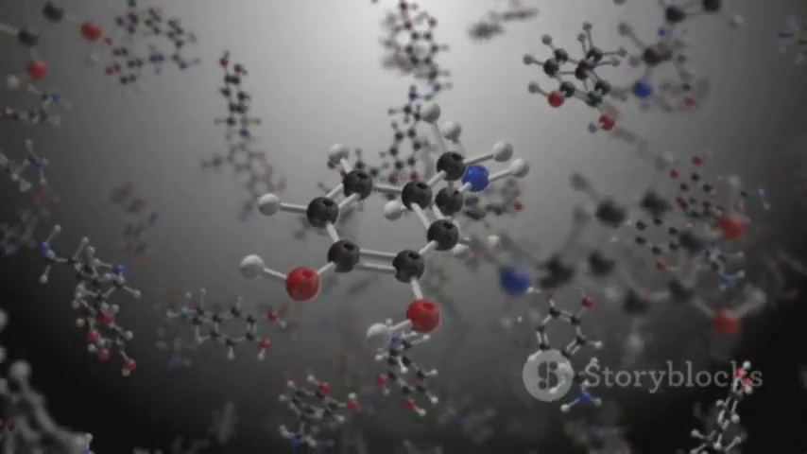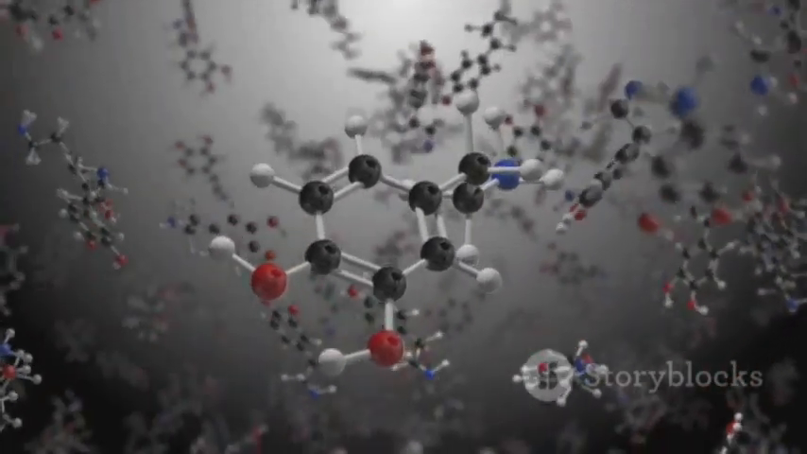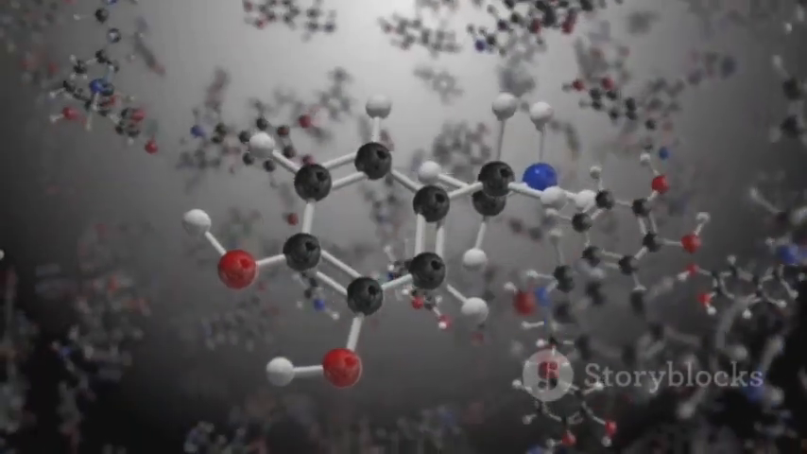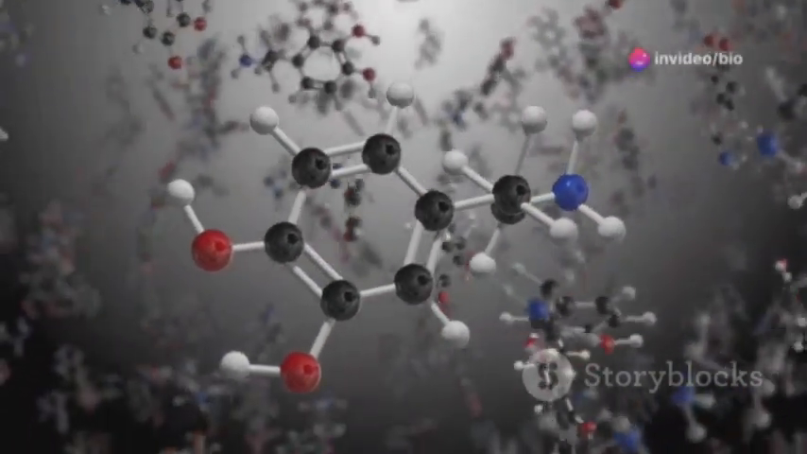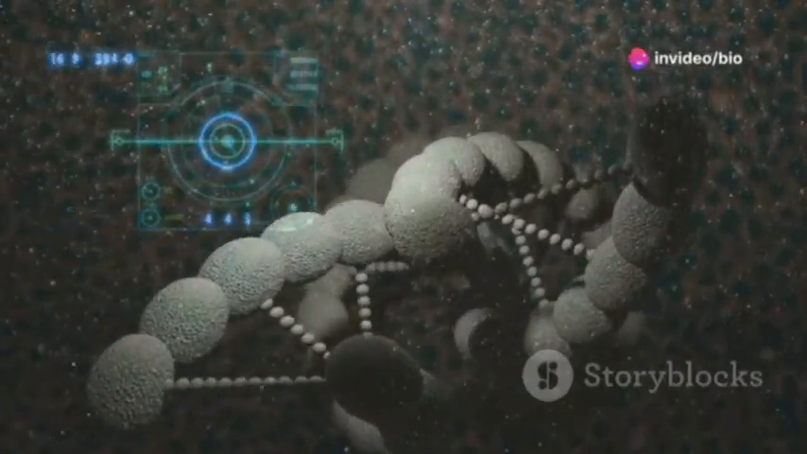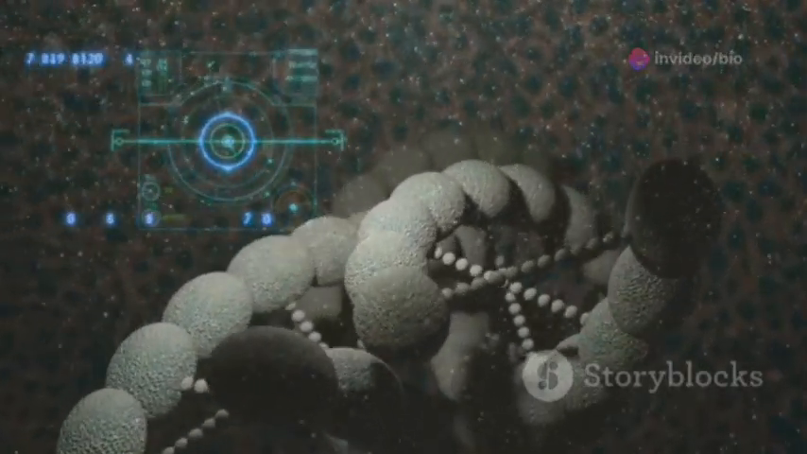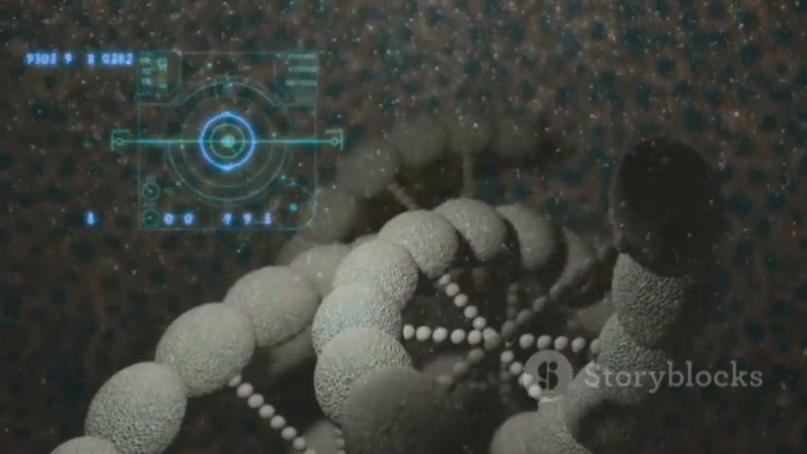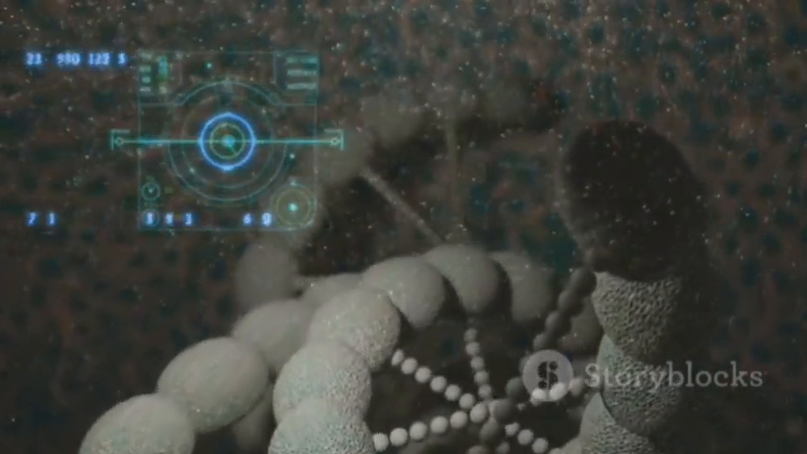In the elongation phase, the ribosome reads the next codon on the mRNA, and the corresponding tRNA, carrying the appropriate amino acid, binds to the codon. The ribosome catalyzes the formation of a peptide bond between the amino acid on the tRNA in the P site and the amino acid on the tRNA in the A site.